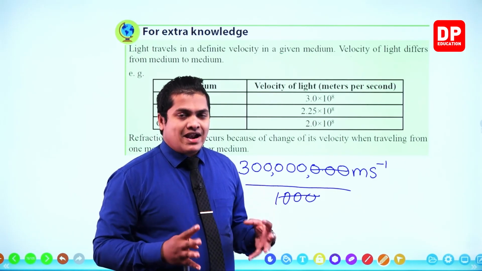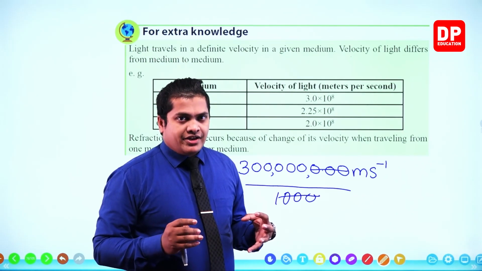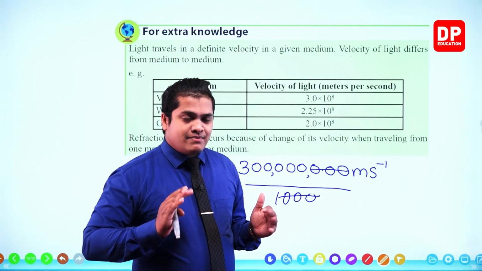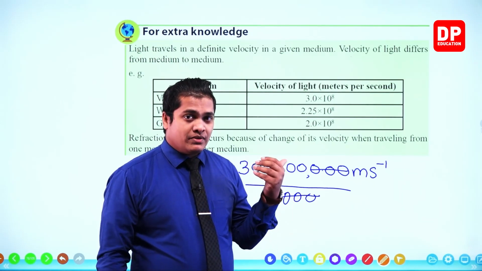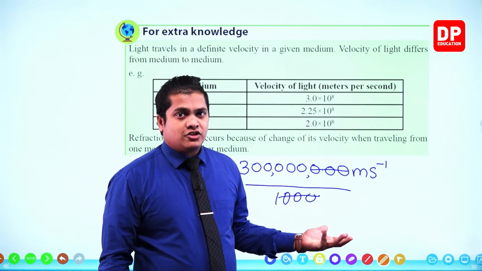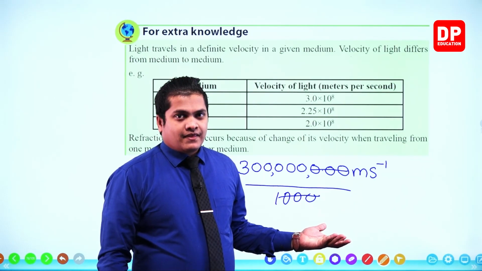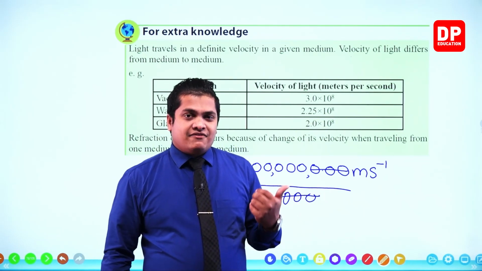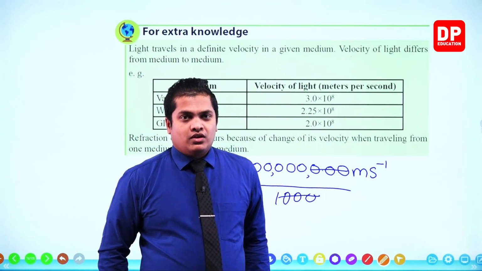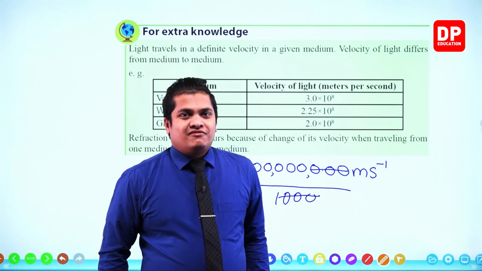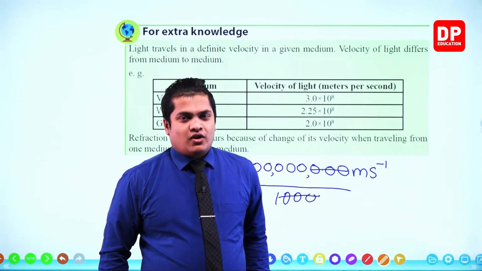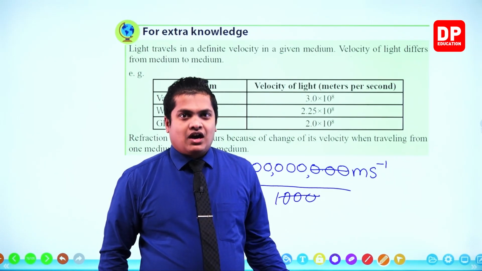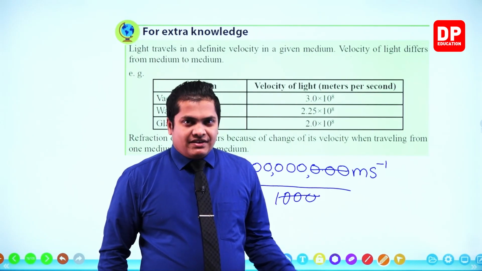No, none of the materials have the ability to travel at the speed of light. That's the maximum. However, at least we won't be able to travel at 90% of the light speed. Usually the highest speed that we have achieved up to now is about 50 to 60% of the light speed. So not even close, at least like half, right? It's like half. Actually, it's somewhat even less than that.